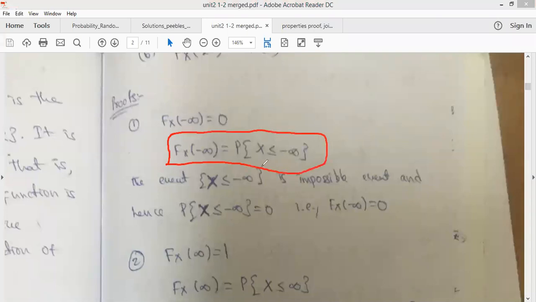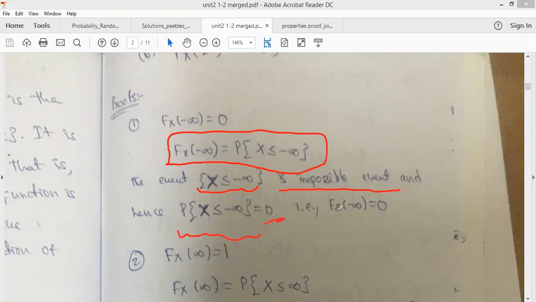Since we don't have any event for X less than or equal to minus infinity, this event is called an impossible event. And you know that the probability of an impossible event will be equal to 0.